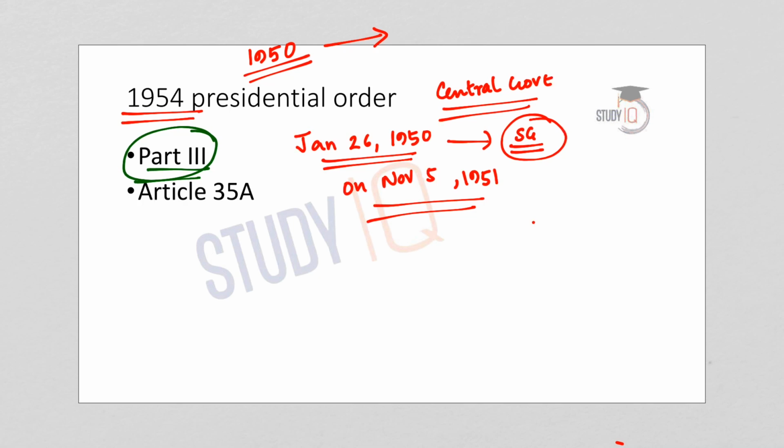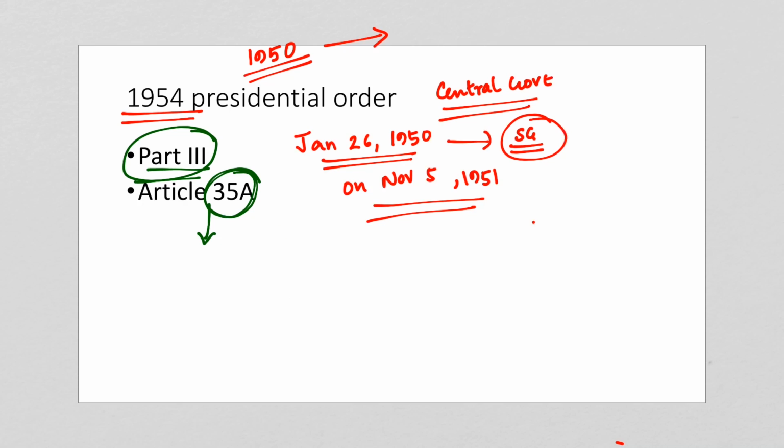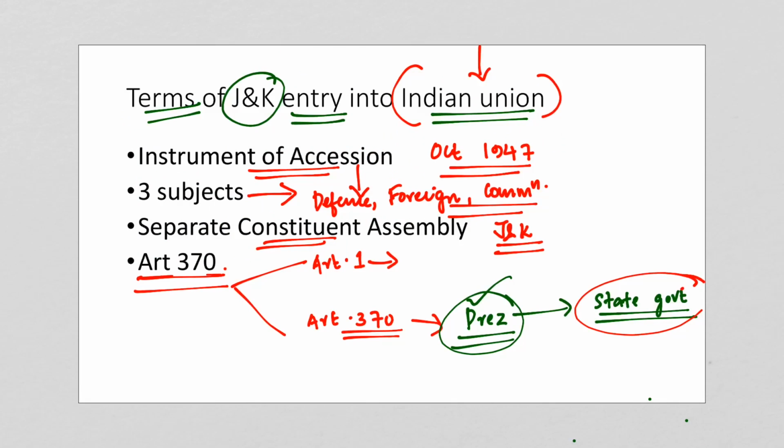the fundamental rights. And the 1954 order also introduced a new article, that is Article 35A, which protected the laws passed by the state legislature of Jammu and Kashmir in respect of permanent residence. So this provision was regarding permanent residence in the state of Jammu and Kashmir. And under Article 35A, any protections offered to the residents cannot be challenged on the ground that they violated any